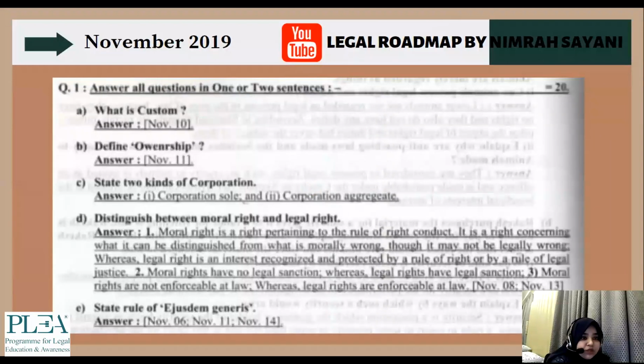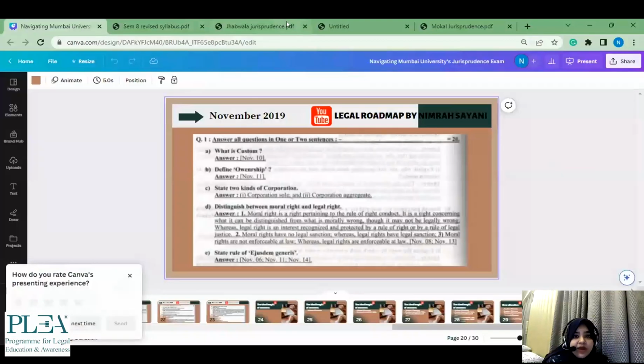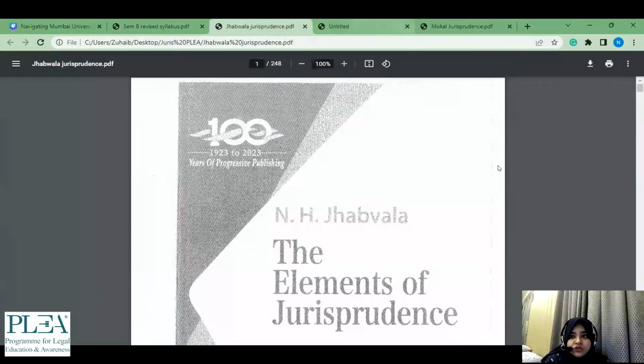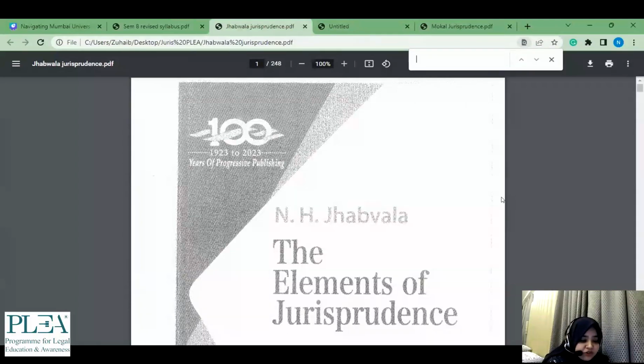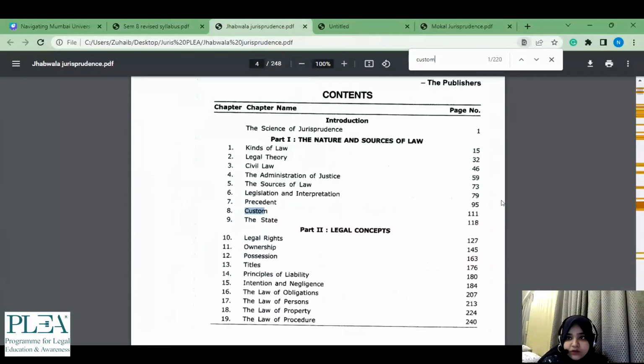Now, if my aim is to solve the question what is custom, which is for 2 marks, I would first go and find where custom is. I am referring to Jhabwala for now, because I think this is something everybody knows. Now there is OCR, so you can go ahead and find it. But earlier, when we did not have scanned copies, you had to see which topic is where. And that would still be better, because now you'll just find custom on page 111. This is easy, but it is not going to help you memorize.